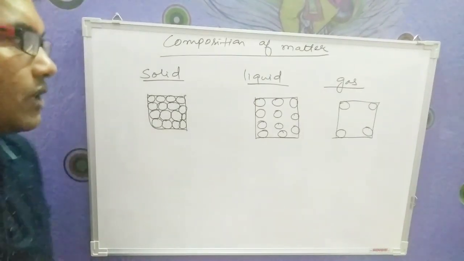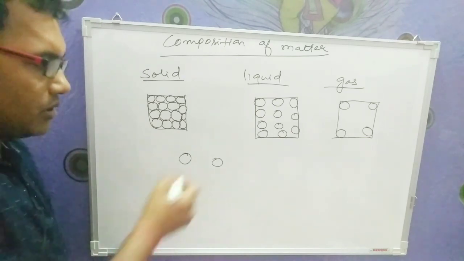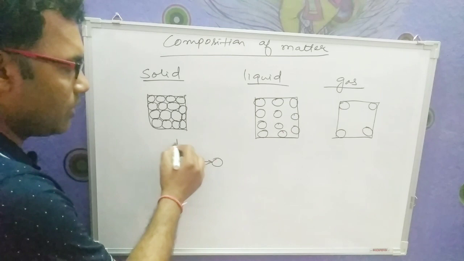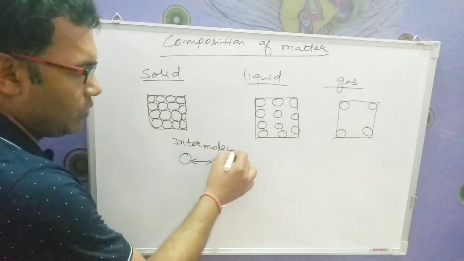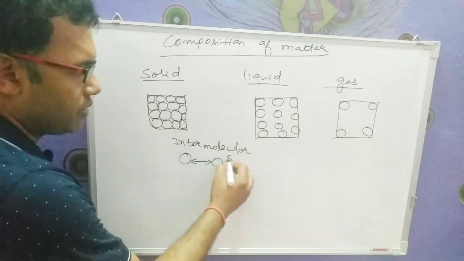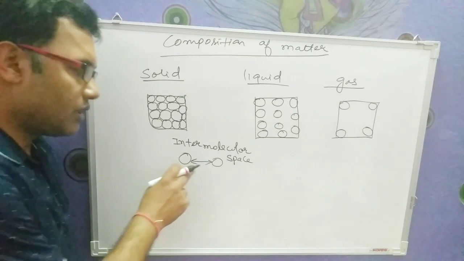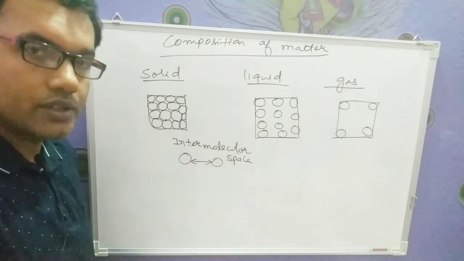Now see here, if we are taking two molecules, the gap or the space between the two molecules will be known as intermolecular space. Once again I am repeating, the space between two molecules is known as intermolecular space.